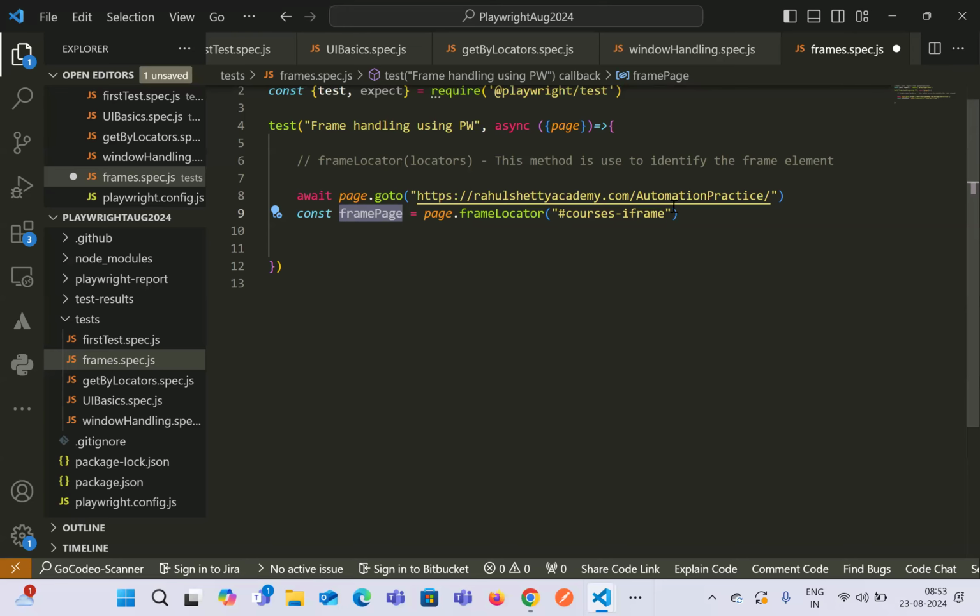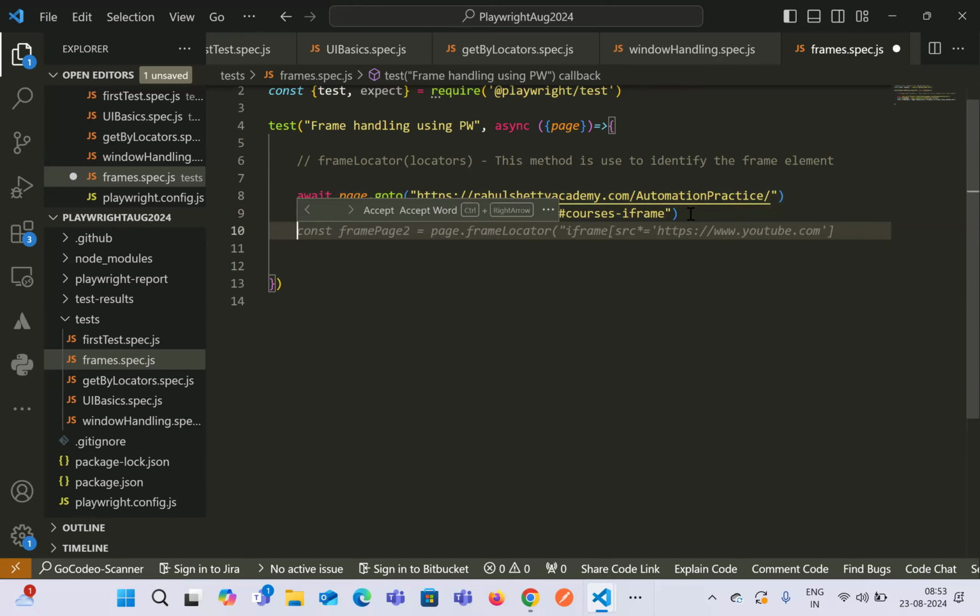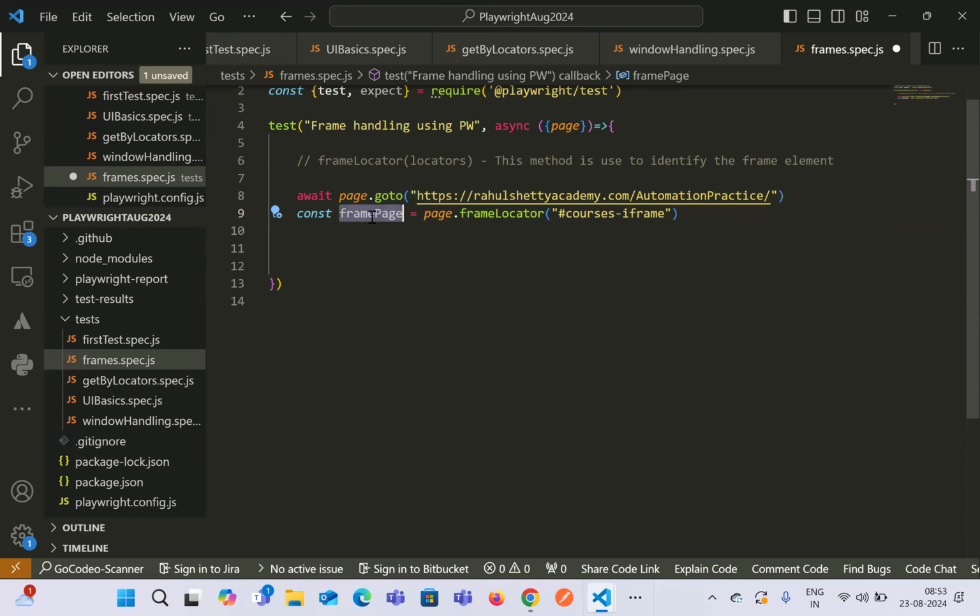And this variable now became a control, like a handle, as the page is working. So if you now have to do any kind of operations, or if you have to write locators, then we have to again use this variable that we have used.